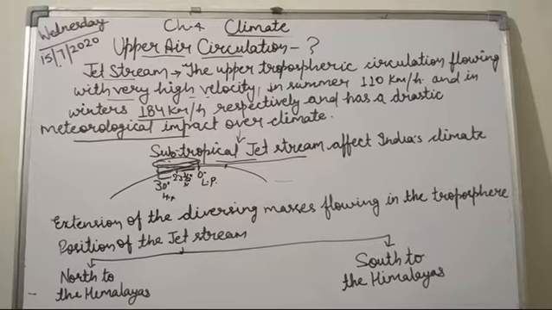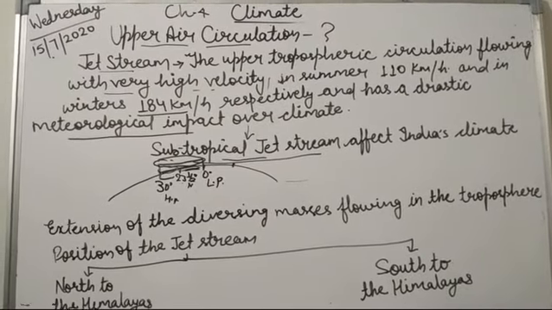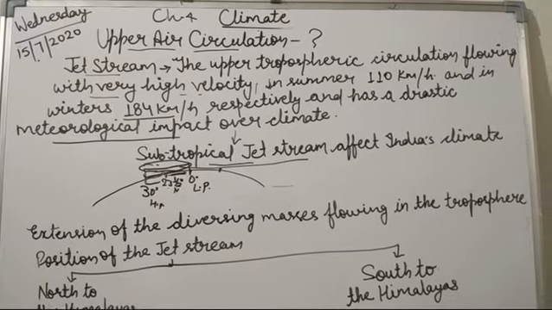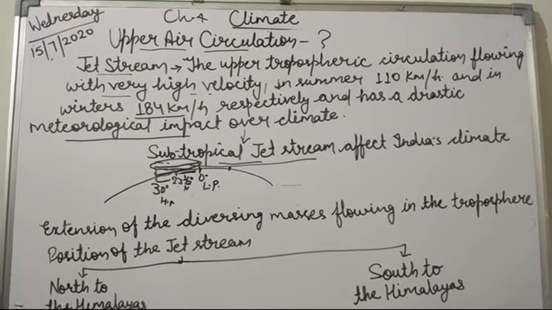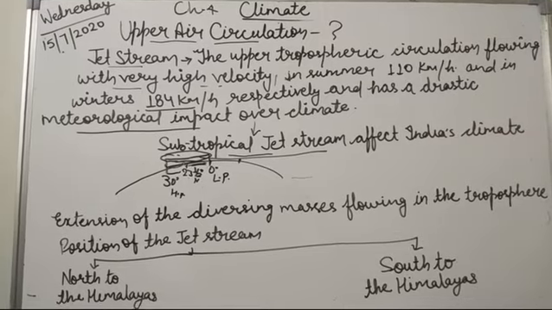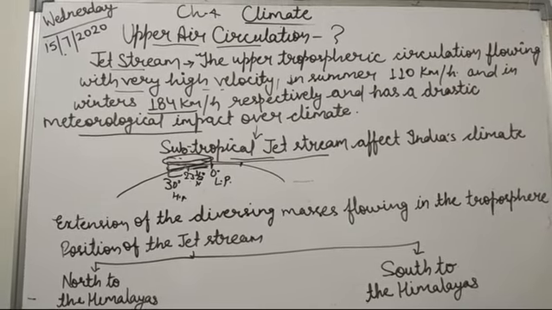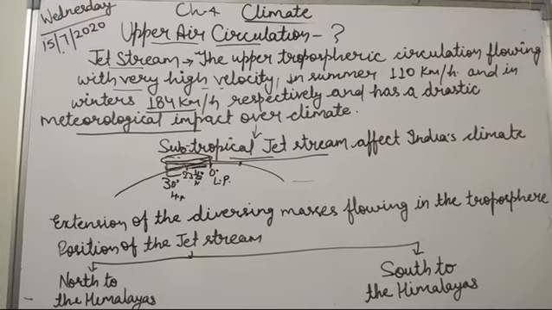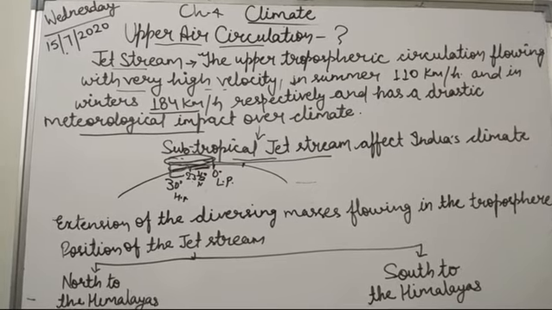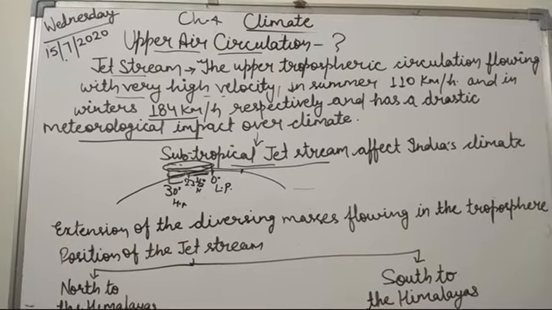There are different positions of the jet stream in summer and winter as well. In summers it remains north of the Himalayas, whereas in winters it remains south of the Himalayas. This influences the climate of the Himalayas, because of which it leads to the western cyclonic disturbance which brings rainfall in winters.